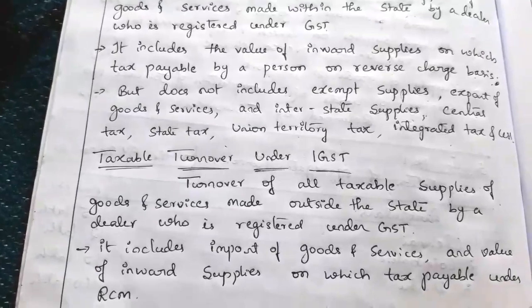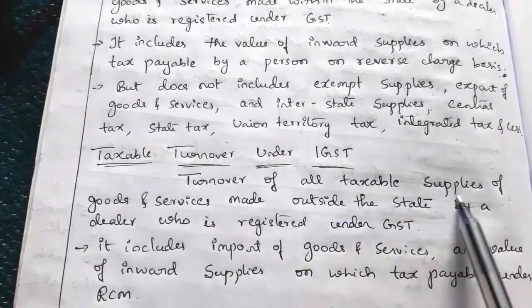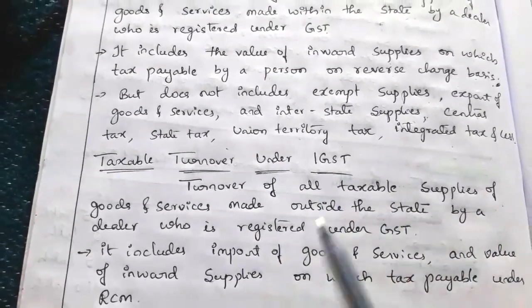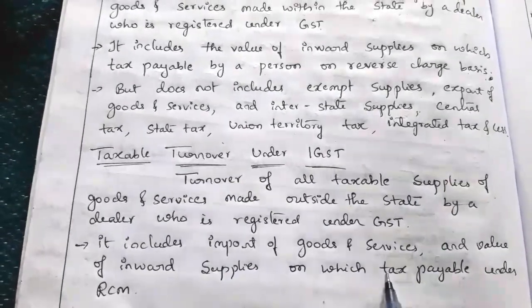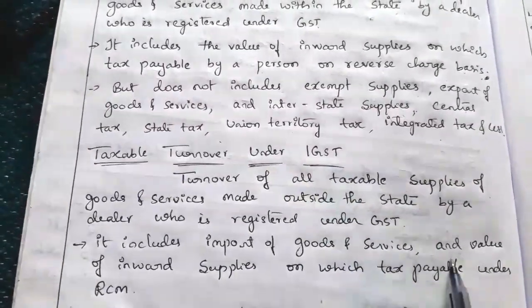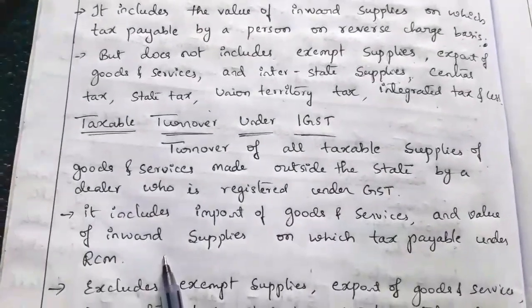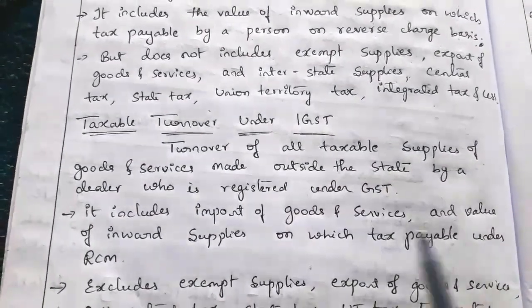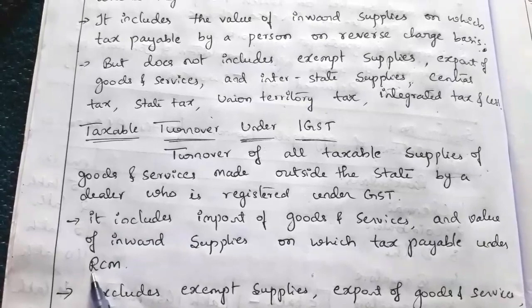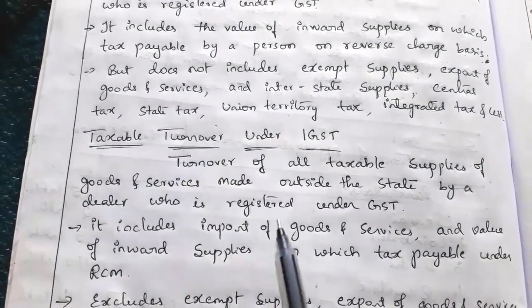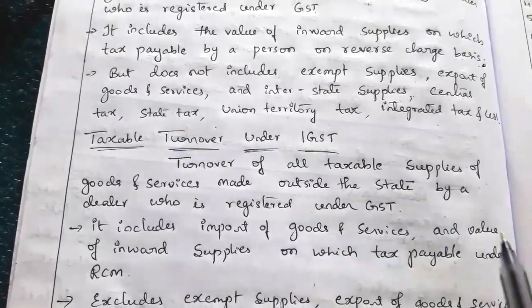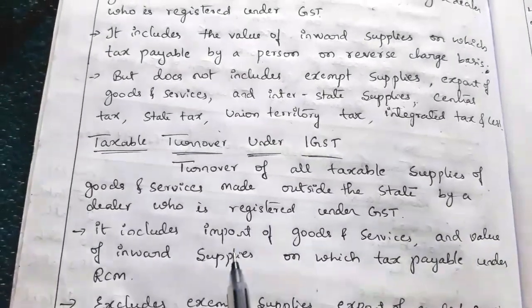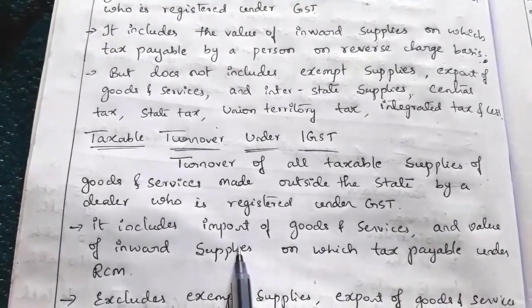In the taxable turnover, we have to include all the taxable supplies. Along with that, we have to include any import of goods and services. Import is also levied under IGST, and also the value of inward supplies on which tax is payable under RCM, the reverse charge mechanism. So if there are any purchases made from an unregistered seller, then the registered buyer has to pay tax on that.